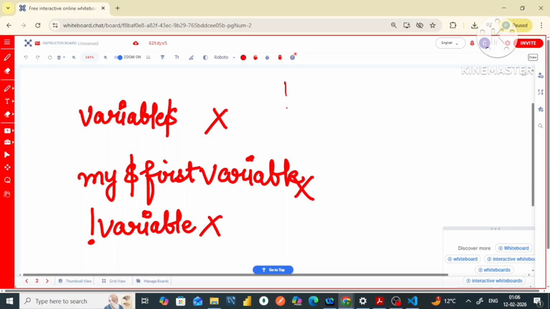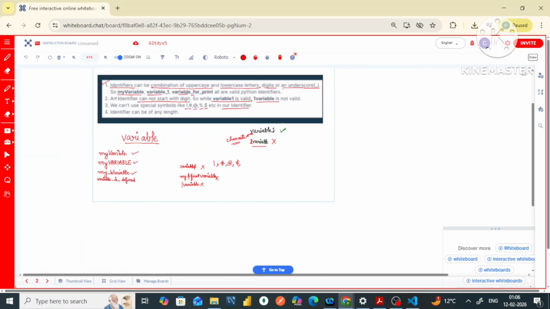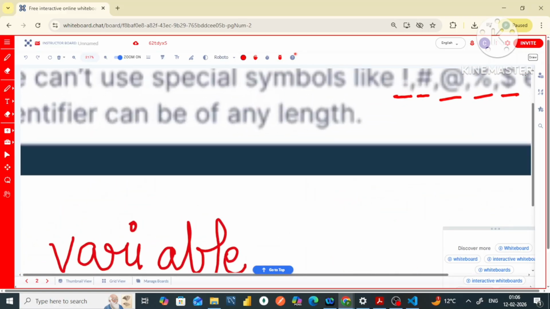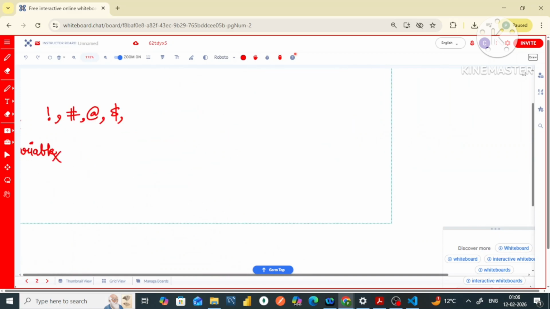So simply we cannot include exclamation, hash, at the rate, or dollar. All these symbols cannot be added to the name of our identifiers. Identifiers can be of any length. When we declare them, they can be of any length.